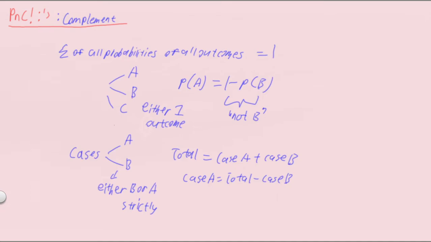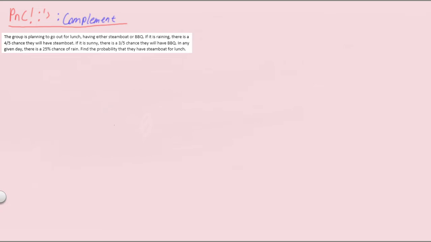So we're going to look at how we can use such ideas in 2 different examples. The first one is right here. The group is planning to go out for lunch, having either steamboat or barbecue. If it is raining, there is a 4/5 chance they will have steamboat. If it is sunny, there is a 3/5 chance they will have barbecue. On any given day, there's a 25% chance of rain. Find the probability that they have steamboat for lunch.